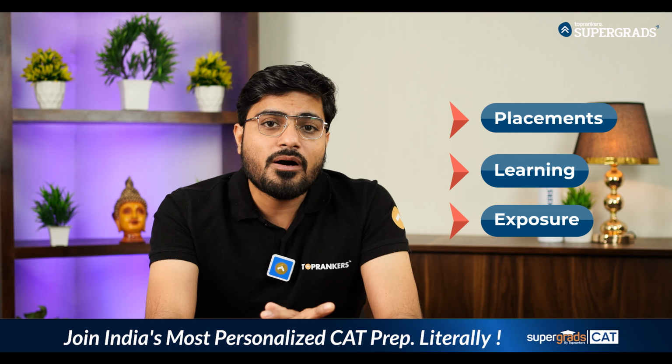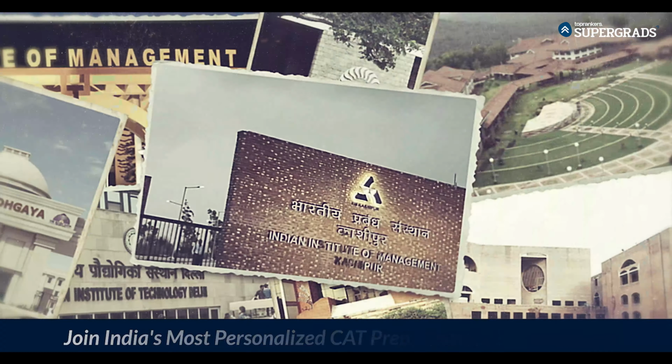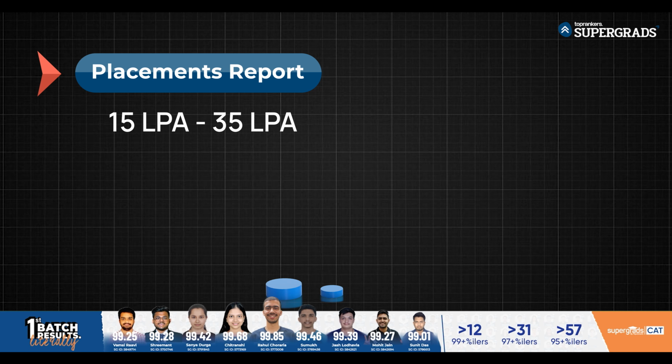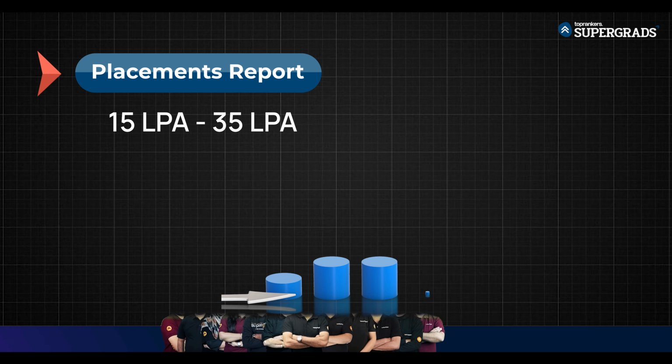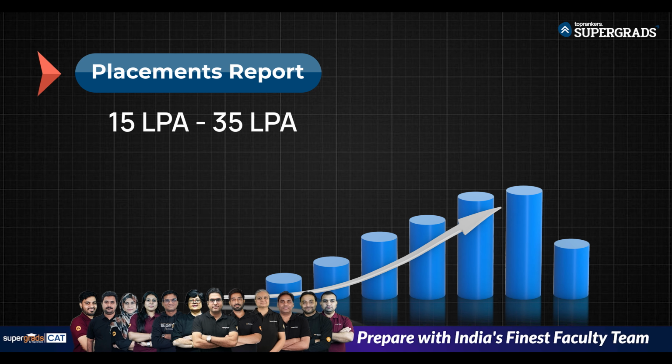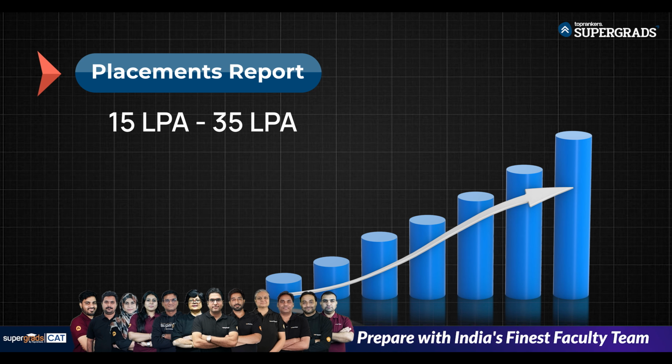And if we talk about the 21 IIMs, the placement reports range between 15 LPA to 35 LPA typically. There are obviously exceptions to the higher limit as well as the lower limit. But this is what CAT can offer you.